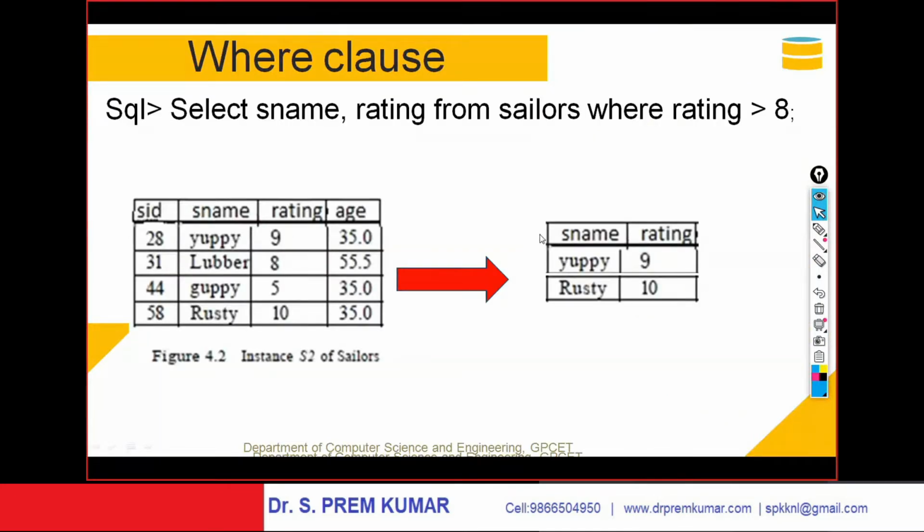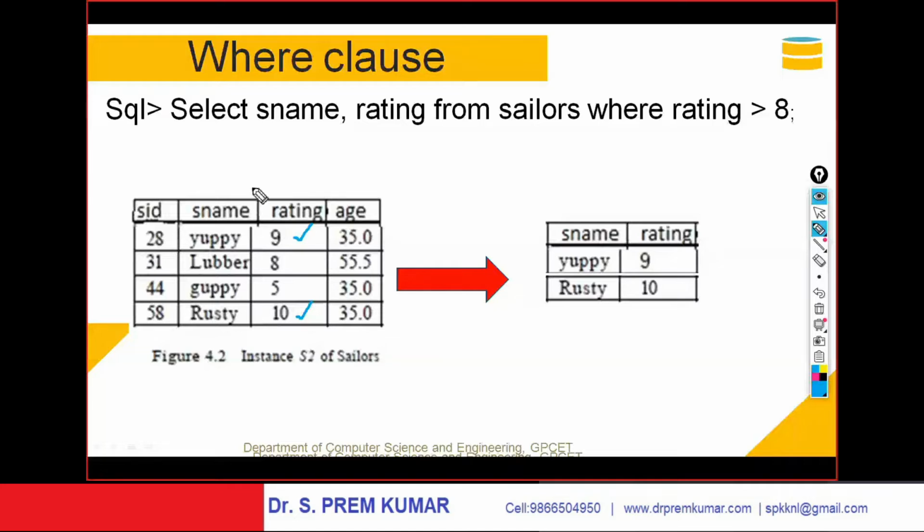First, let us go with the where clause, a simple clause which we already discussed. Once again, I am just projecting: select name, rating from sailors where rating is greater than 8. I want the sailors whose rating is greater than 8. There may be many sailors, but I want only those whose rating is greater than 8. So I should get UP and I should get Rusty.